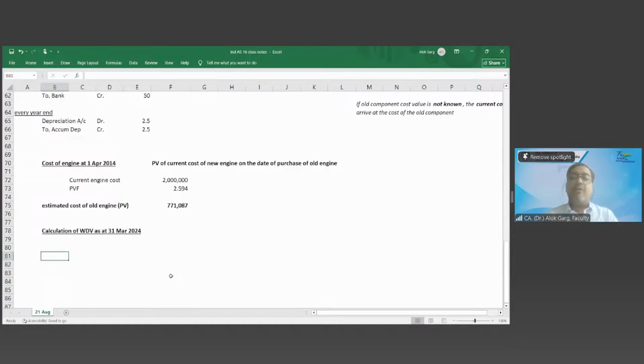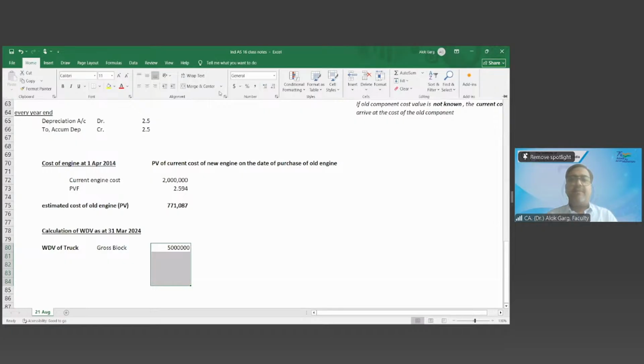What is my WDV of truck as on 31st March 24? WDV of truck, 25 lakh. What was my gross block? My gross block was 50 lakhs. And what is my accumulated depreciation for 10 years? 25 lakhs.